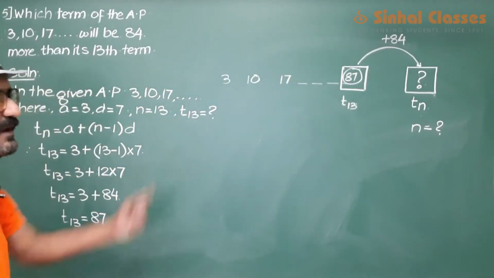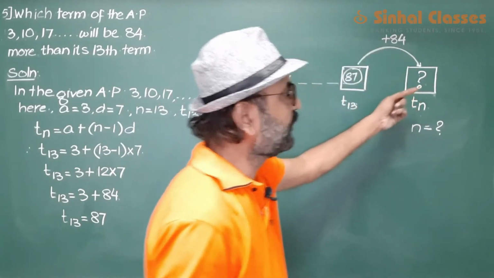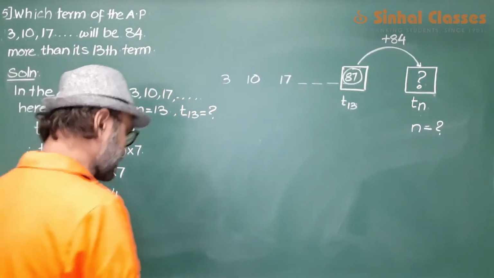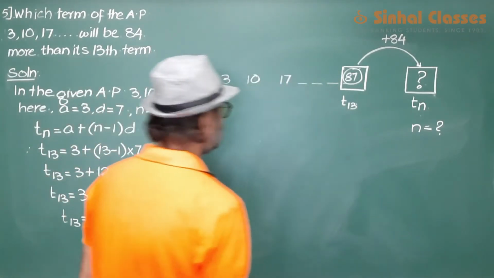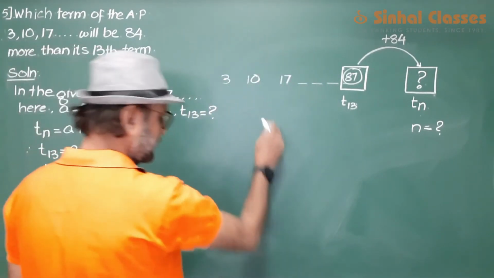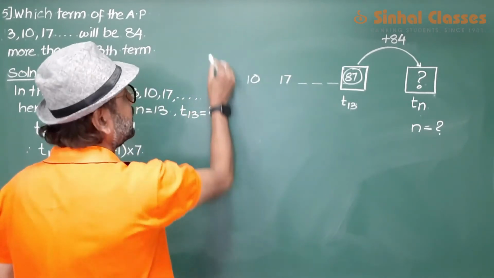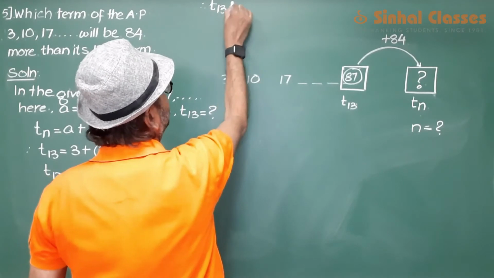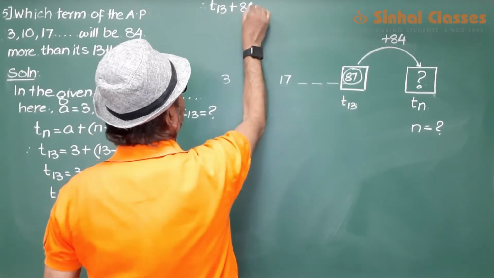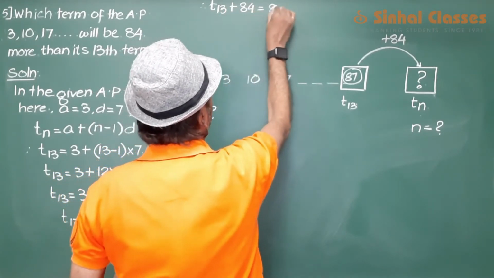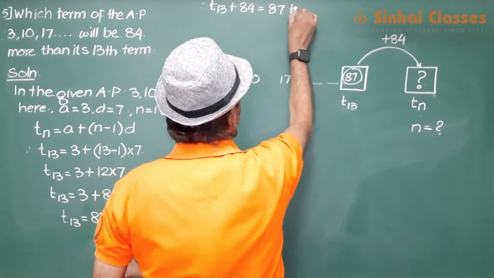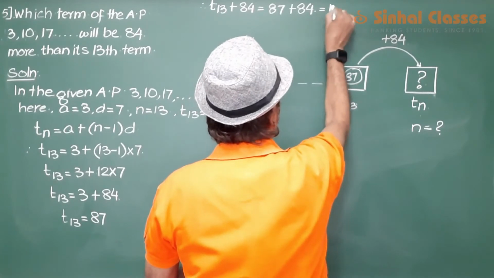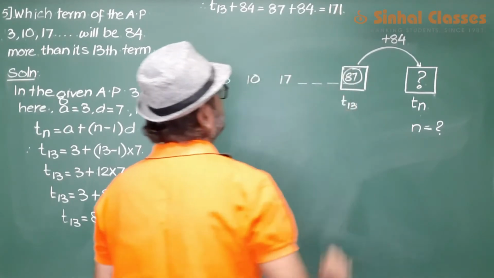Now 87 plus 84 is the nth term. 87 plus 84 is the nth term. So what we will do is, I'll let this remain as it is. Now T13 plus 84 equals 87 plus 84, which is 171.